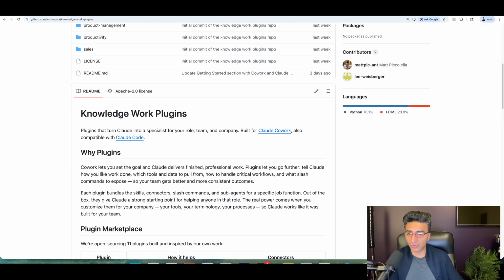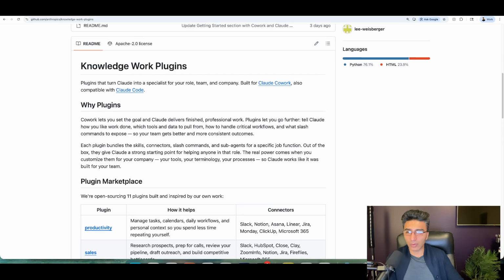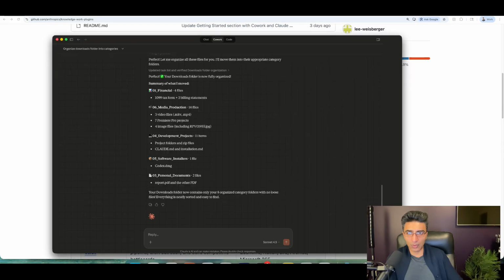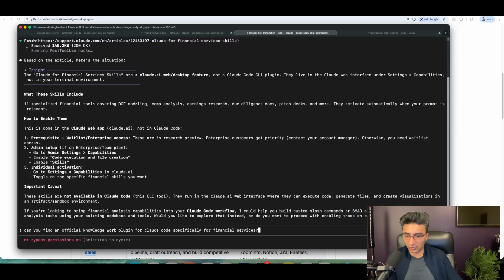What these skills do is allow you to set a goal, and Claude can go and actually become an expert in that line of work. Just like the name implies, plugins allow you to turn Claude into a specialist for your role, team, or company. Built for Claude Co-work, but also compatible with Claude Code. Co-work is what we were looking at here, which is a non-developer version. And then Claude Code is this.